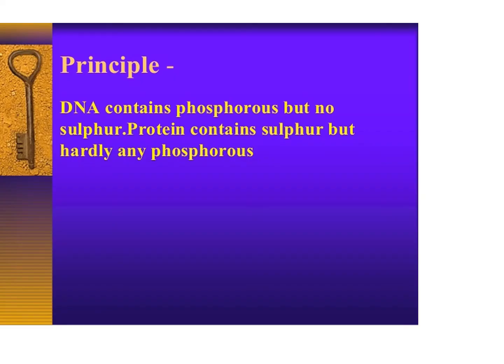The major principle of the Hershey-Chase experiment is this: T2 bacteriophage contains two major macromolecules, one is protein and the other is DNA. DNA contains phosphorus but not sulfur. Similarly, protein contains sulfur but not phosphorus. That is the major clue of this experiment.